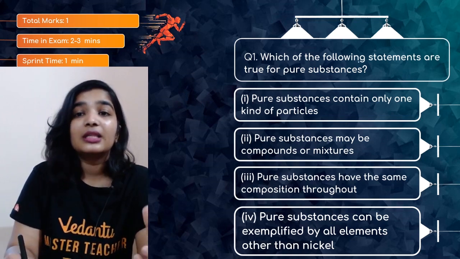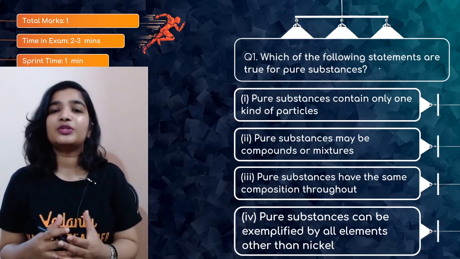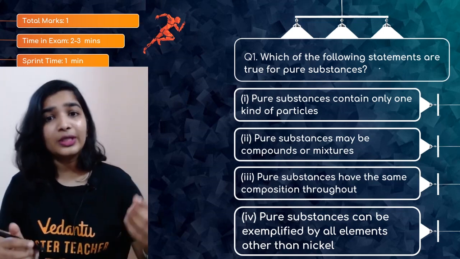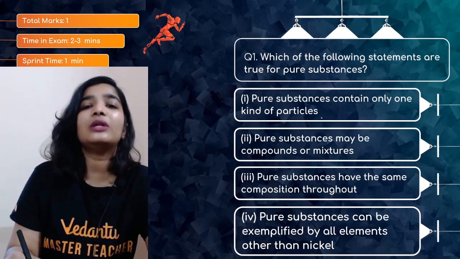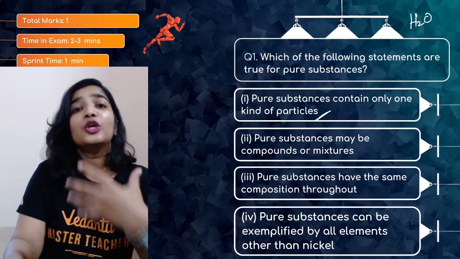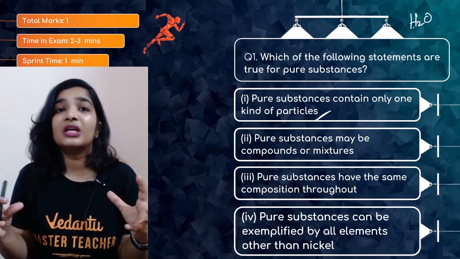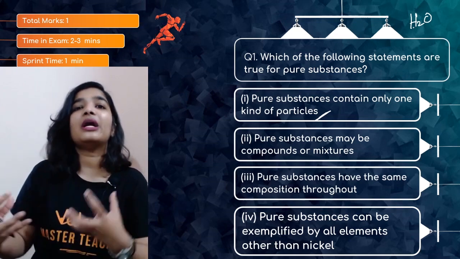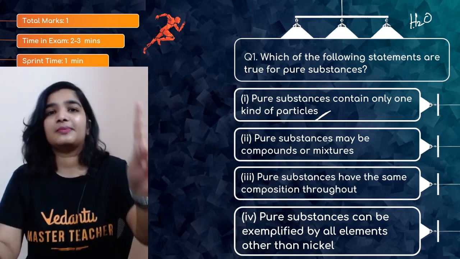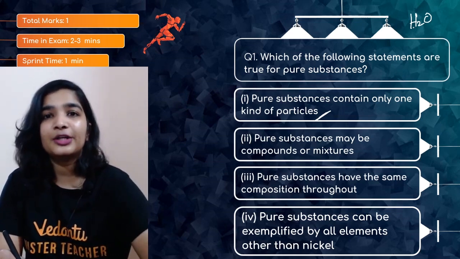Here they want to know which of the given statements are true about pure substances. One thing we know is pure substances contain only one kind of particles, right? Even when I'm talking about H2O, we might think hydrogen is a different element, oxygen is a different element. No, there is bonding between hydrogen and oxygen, so we are considering the water molecule as a particle. So pure substances contain only one kind of particle.